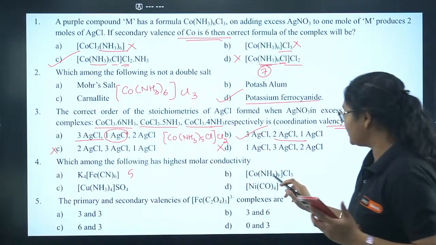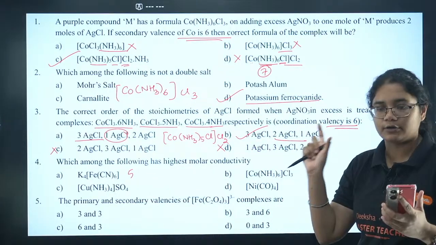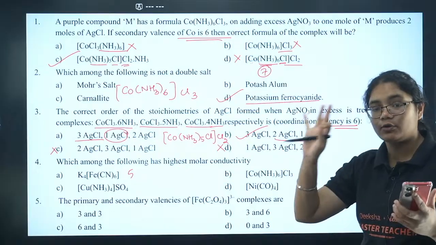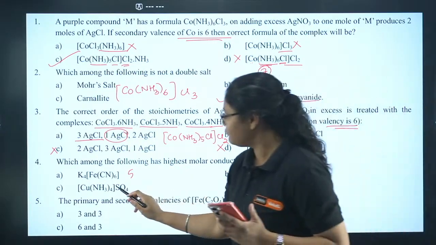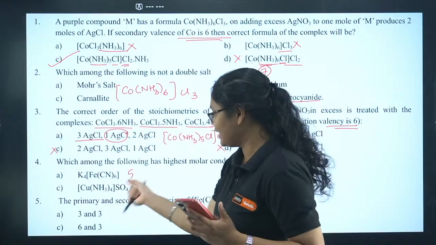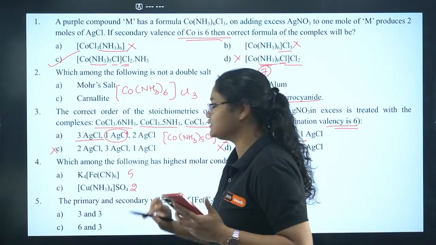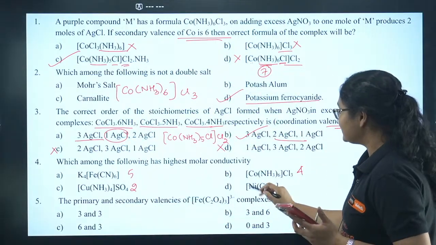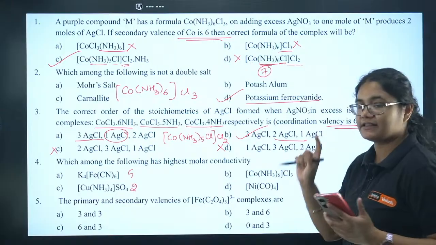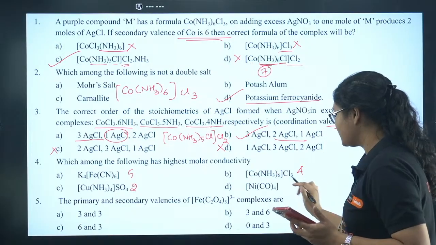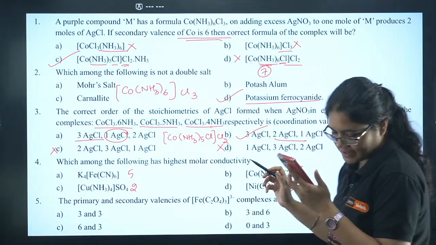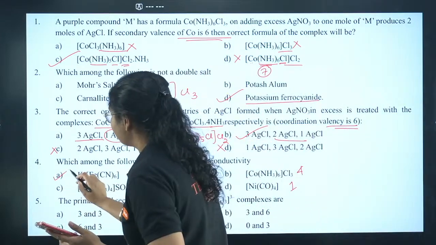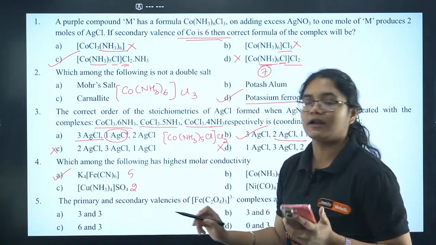Now coming to here, you will have this complex as one ion, and there will be 3 chloride ions produced. So the total number of ions produced here is 4. Next, here this complex will be 1 ion and SO4 will be 1 ion, so the number of ions produced here is 2. Next, there is no counter ion, so this complex remains 1 ion, so there is 1 here. So which is having the highest molar conductivity? Yes, Prakriti and Skanda are correct. 4A, because here you have more number of ions.